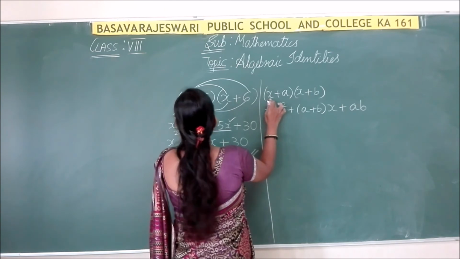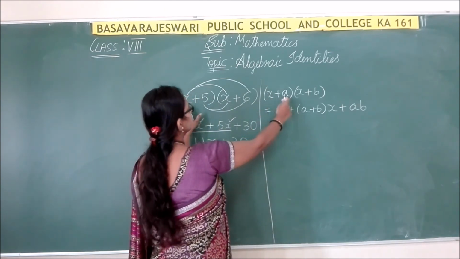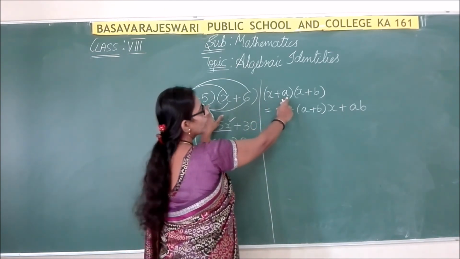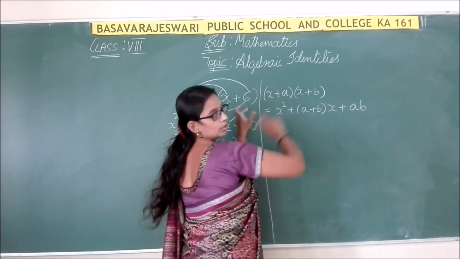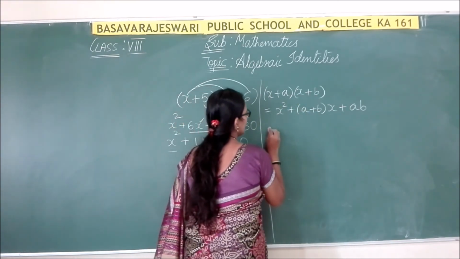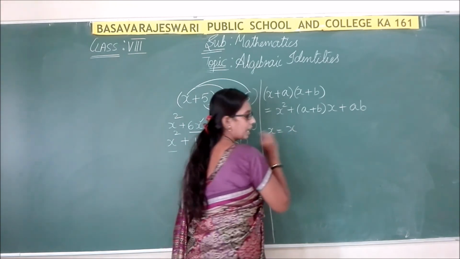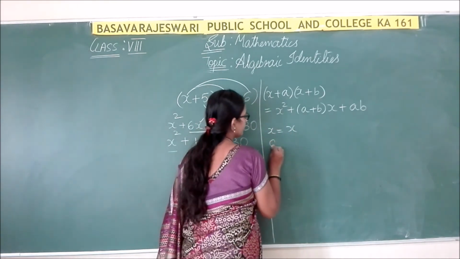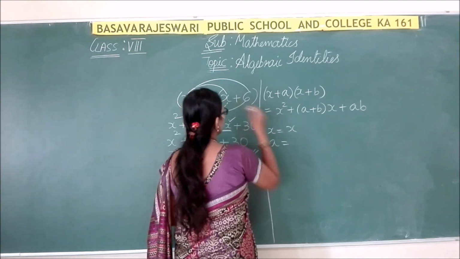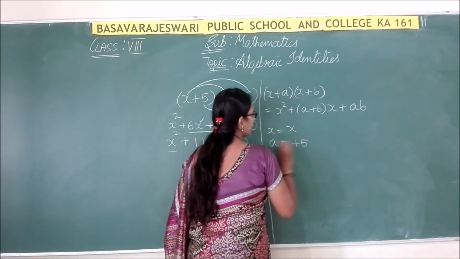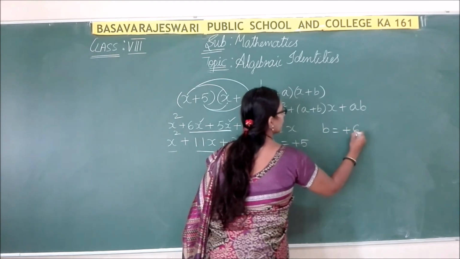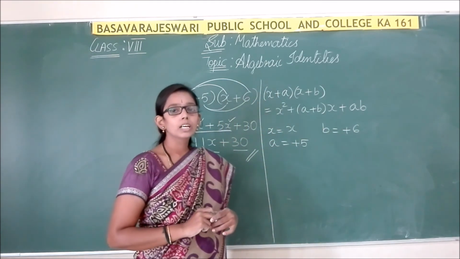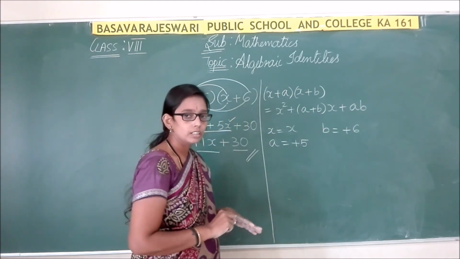So here in place of x we have x, in place of a we have plus 5, in place of b we have plus 6. So let us substitute in the identity and check now.